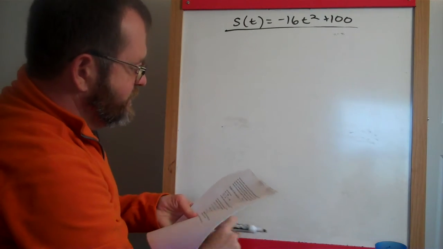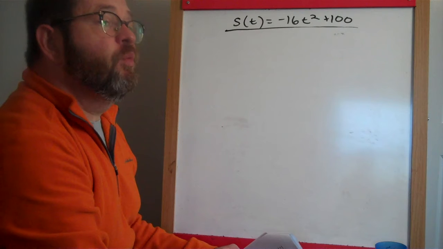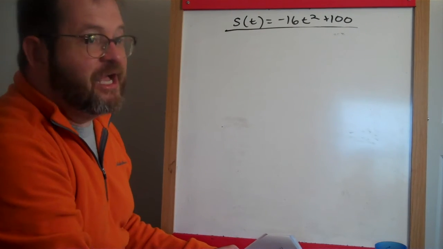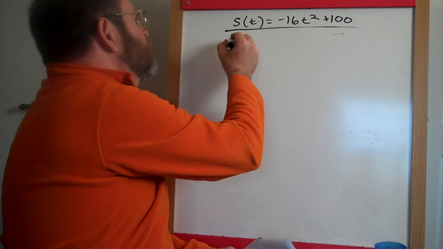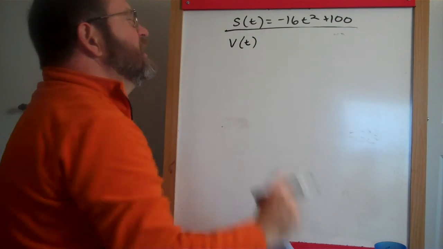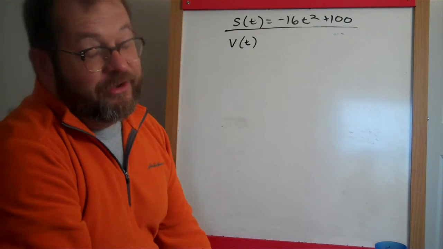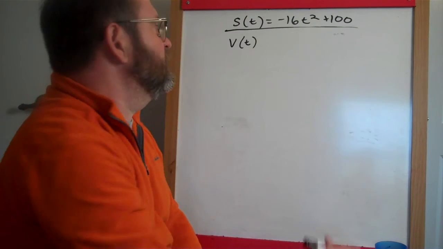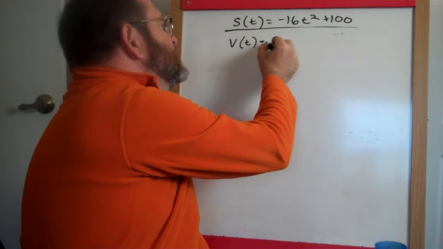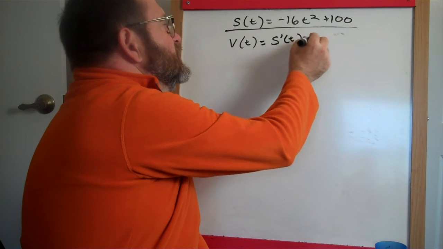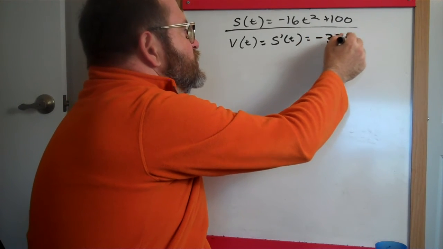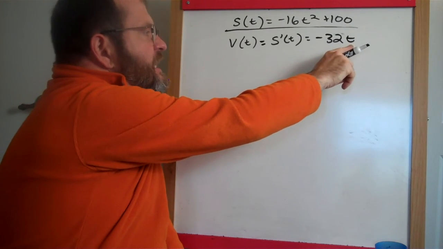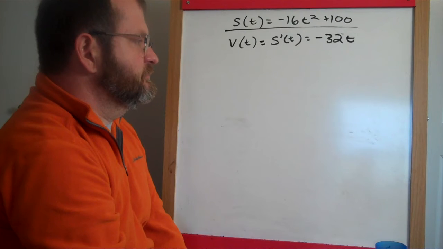All right. Part C asks you to find the exact moment when the instantaneous velocity of the rock is equal to the average velocity over its whole trip. I guess we're going to need to know the velocity of the rock at any given time. I know students get a little bent out of shape about story problems and the relationships between position and velocity and so on. But remember, the velocity is just the derivative of the position. So it's going to be negative 32t plus 0. In other words, at any given time t, we now can find the velocity.